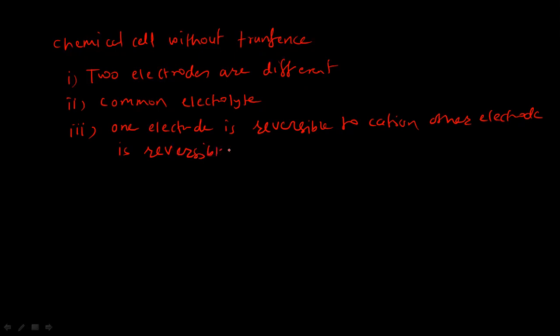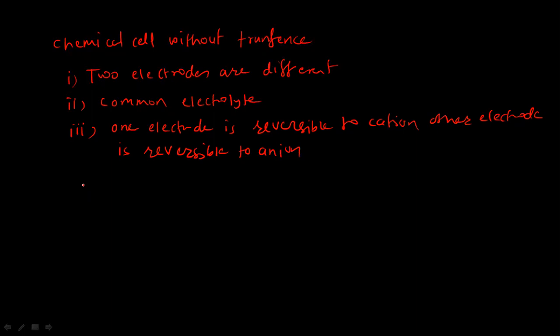So let us take the example of this type of chemical cell, that is chemical cell without transference. Let us take two different electrodes. One electrode is reversible to cation.